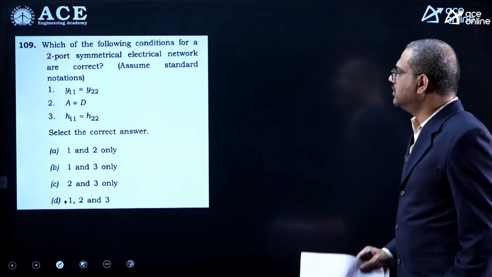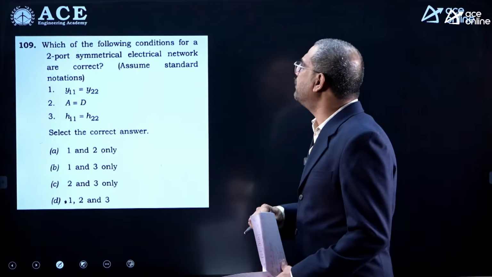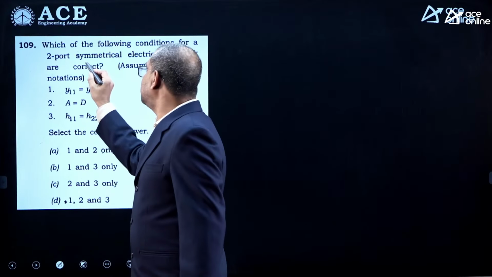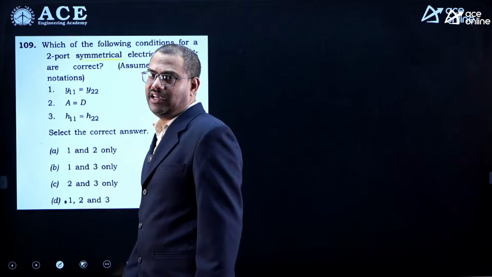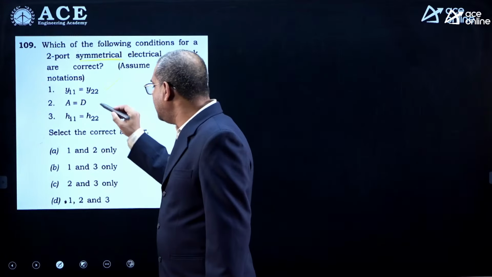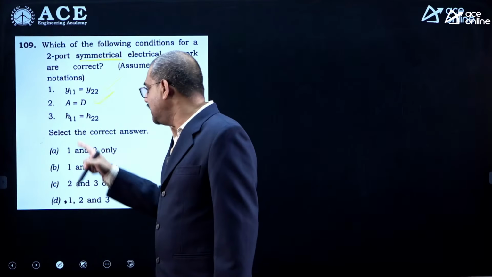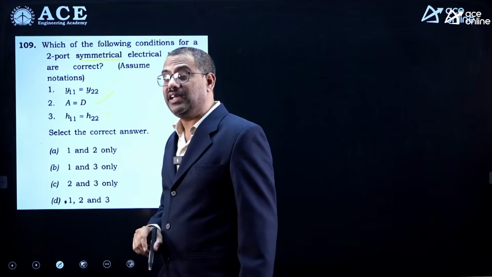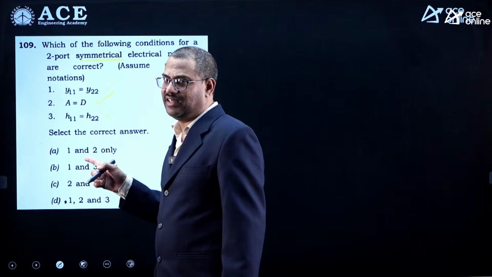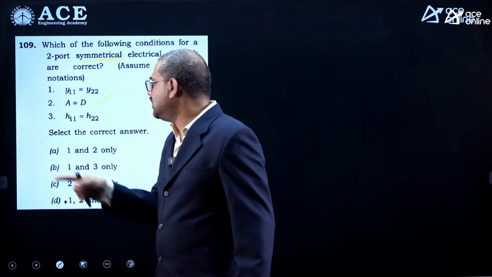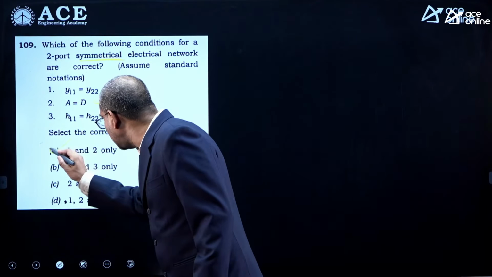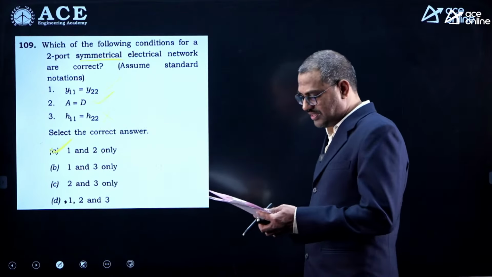Now let us go to the next bit. Which of the following conditions of a two-port symmetrical electrical network are correct? That means he is indirectly asking what the conditions for symmetry in a two-port network are. First of all, yes, Y11 equal to Y22 in Y parameters, correct, and A equal to D in ABCD parameters. But H11 equal to H22 never, sir. The condition for symmetry in H parameters is H11 H22 minus H12 H21 equal to 1, but that is not the condition given here. So these two will match: in Y parameters the condition for symmetry is Y11 equal to Y22, and in ABCD it is A equal to D. So 1 and 2 only, option A, which is absolutely correct.